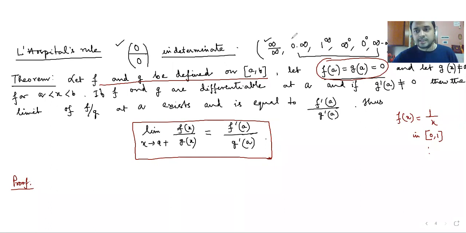Okay, something she has written. Okay, you ask, you write. I'm starting the proof. Okay, I'm writing the proof. Since fa is equal to ga is equal to 0, we can write the quotient.